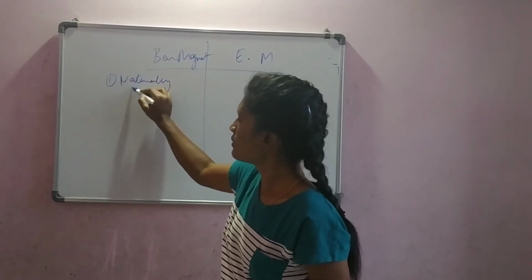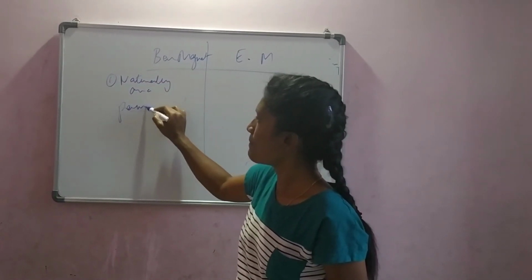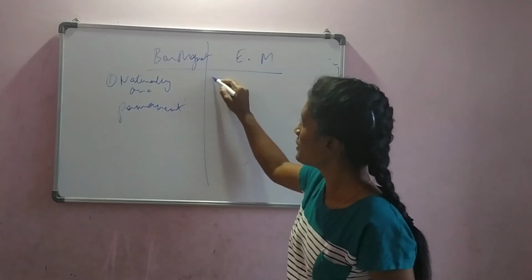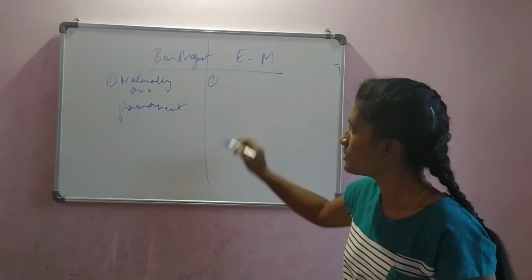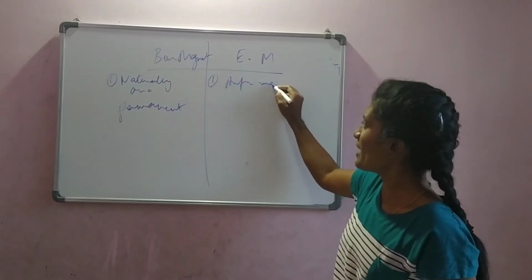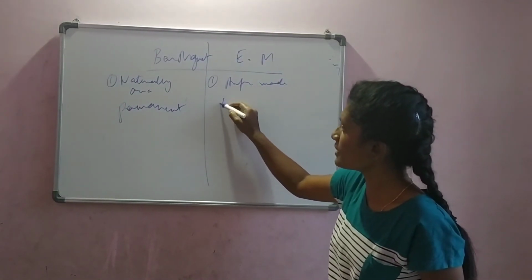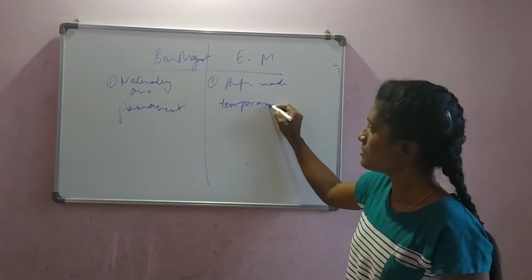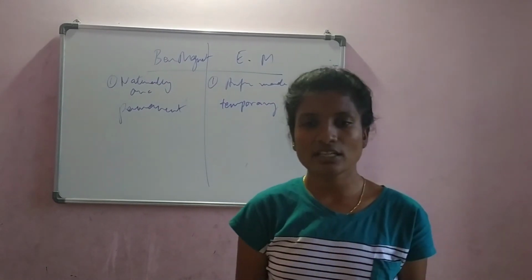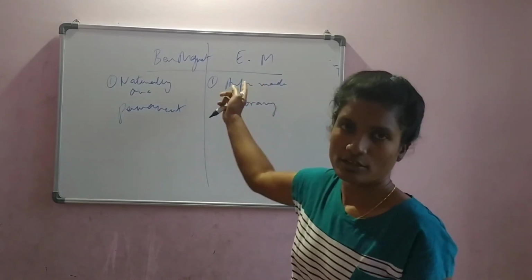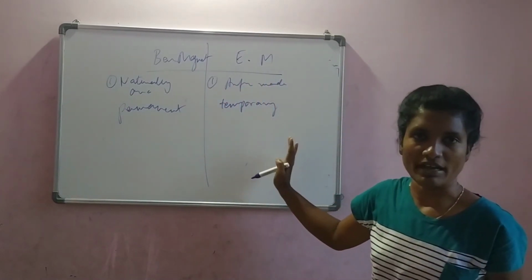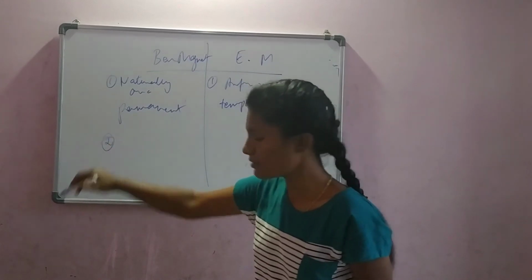Here, the electromagnet is artificially made, created by us, or it can be a temporary magnet. Only till you supply the electric current does the magnet remain an electromagnet. Once you stop the electric current, the magnet goes back to its original property.